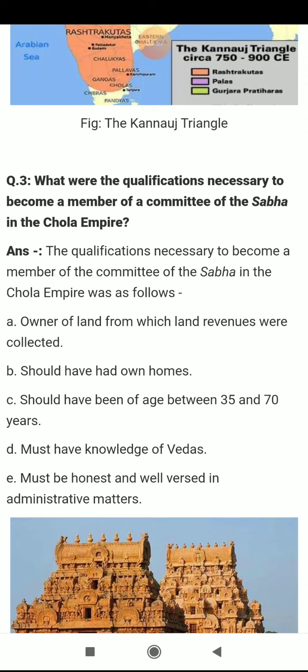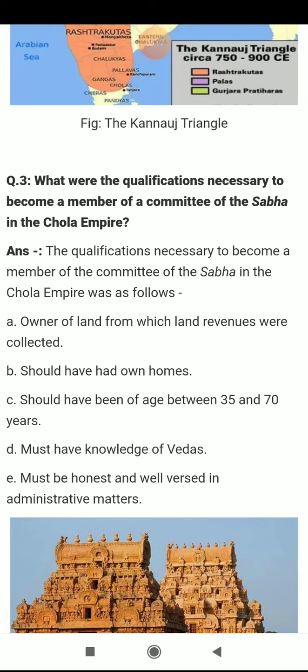Next, should have his own home. Next, what is the age criteria? To become a member of the Sabha, it was between 35 and 70 years.